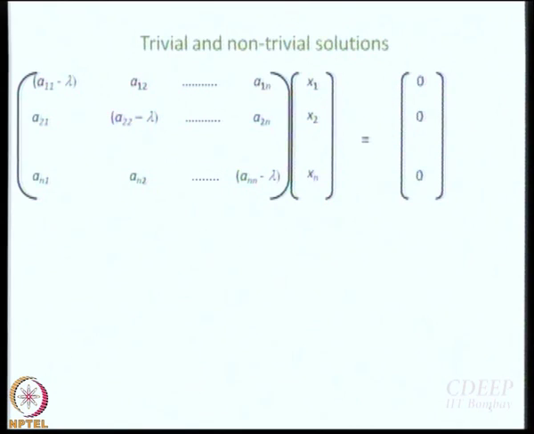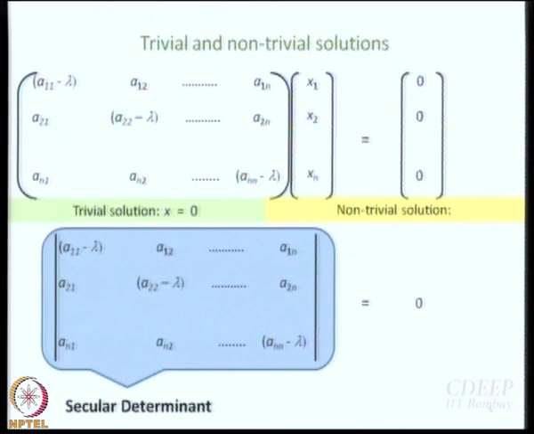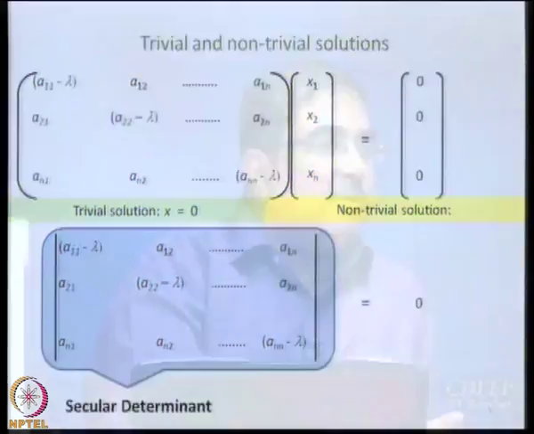Now once you have this equation, then you want to get the solutions. What will be the trivial solution of this equation? The matrix X is equal to 0, right, that is a trivial solution. What will be the non-trivial solution? That you cannot invert the matrix, right. If X is not 0, but still you get 0, what does it mean? Yes, the non-trivial solution is that this determinant is equal to 0 and this is called the secular determinant, right. So, once again we are going to encounter this secular determinant later on in this course also.